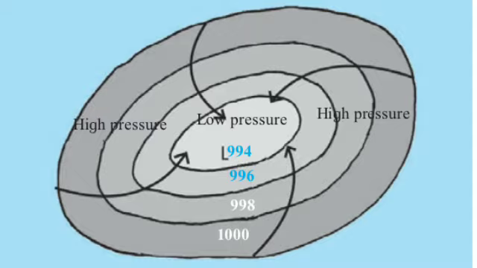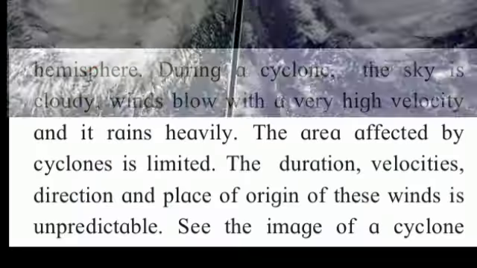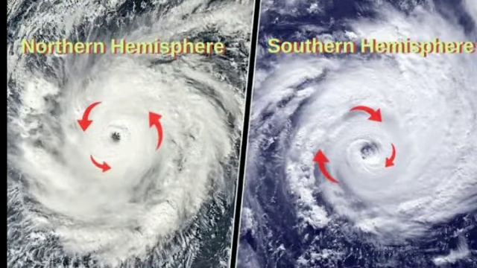Understood? Now students, see the northern hemisphere and the southern hemisphere. Look at this picture over here. Now suppose the cyclones are experienced in a particular region. So in the northern hemisphere, the winds which are coming with cyclones are moving in an anti-clockwise direction.